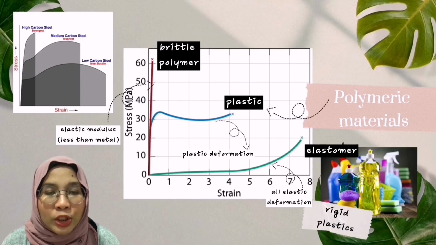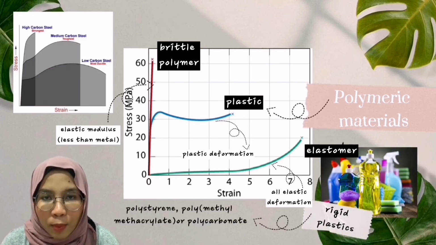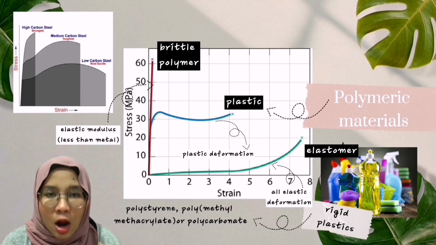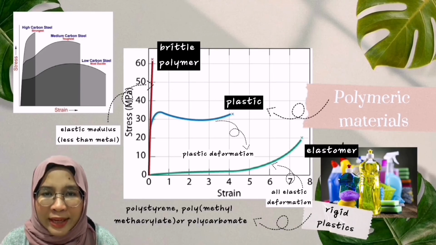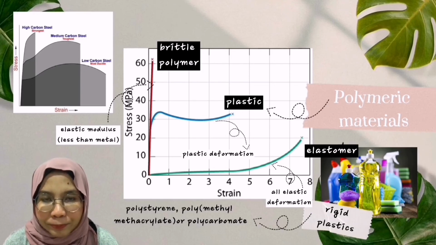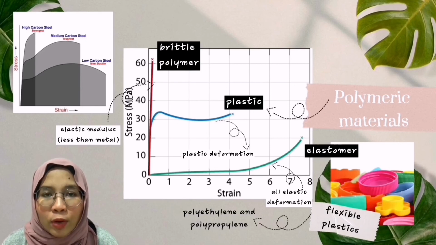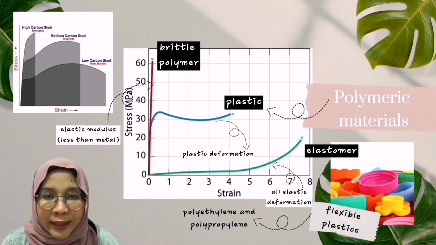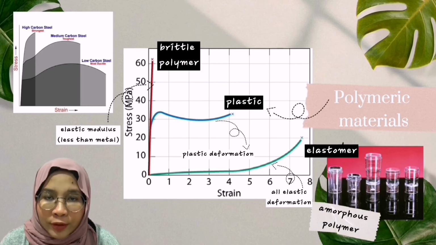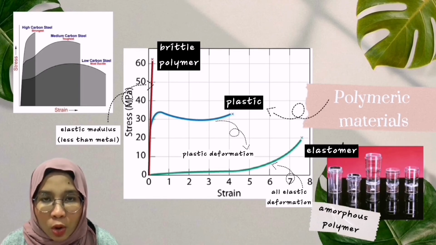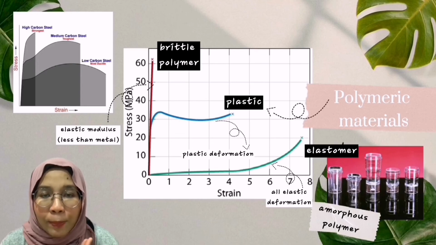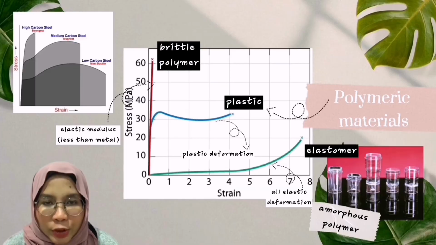For example, rigid plastics such as polystyrene, polymethyl methacrylate, or polycarbonate can hold out against a good deal of stress, but they won't withstand much elongation before breaking. Flexible plastics like polyethylene and polypropylene are different from rigid plastics in that they don't resist deformation as well, but they tend not to break. If an amorphous polymer has a glass transition temperature, or Tg, below room temperature, that polymer will be an elastomer because it is soft and rubbery at room temperature.